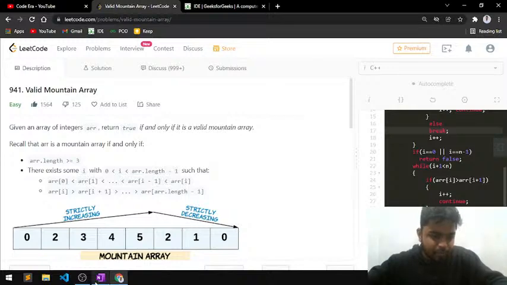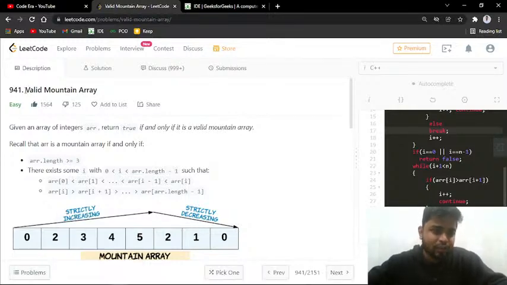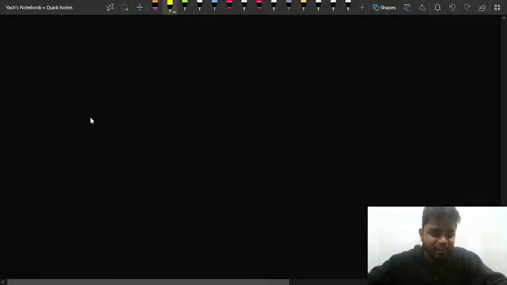So in this particular problem, you will be given an array and you have to find whether that particular given array is a valid mountain array or not. What do I mean by that? You will be given an array of integers, ARR, and you have to return true if it is a valid mountain. So basically it means that when the array first of all increases and then decreases, is this a mountain array? Yes, this is a mountain array.